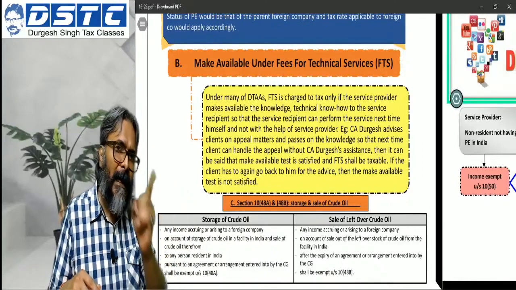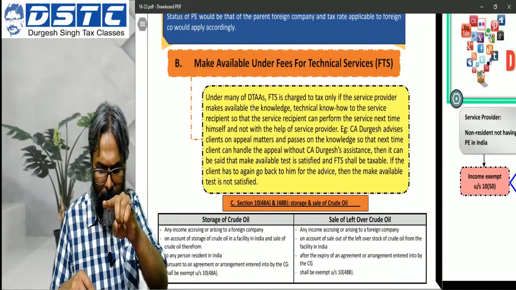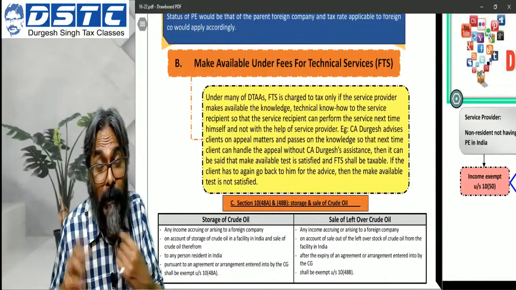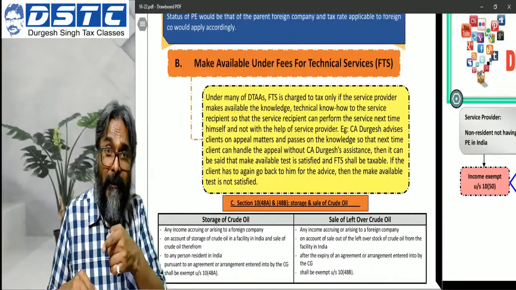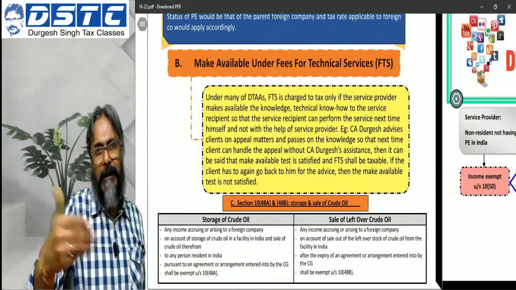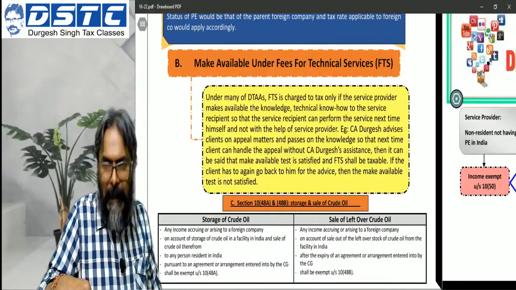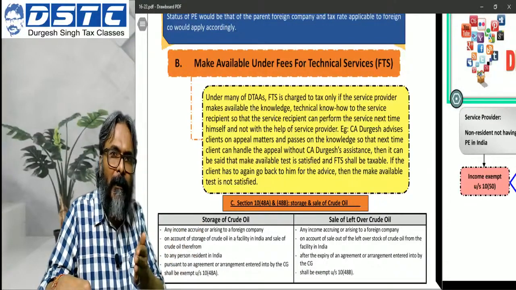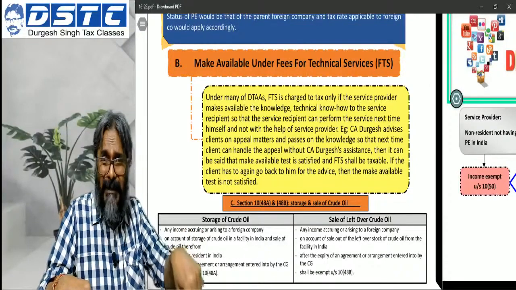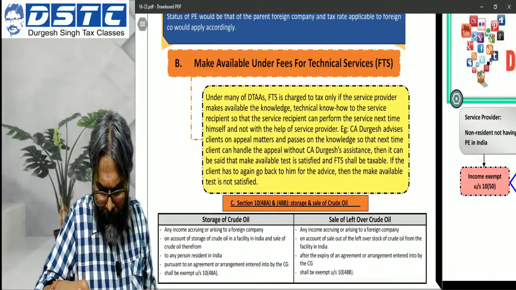Now tomorrow, students, I have given in my Telegram channel the MAT chart. I hope that all of you have got hold of the MAT chart which I have distributed. This is what I'm going to start in tomorrow's small session of 1.5 hours, and we will look into that MAT concept. Along with the MAT concept, there is also the foreign tax credit, which we have discussed just now. The MAT and FTC concept is also going to emerge, which I am going to discuss with you.